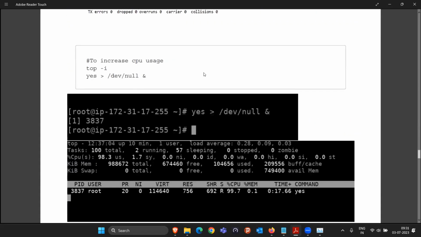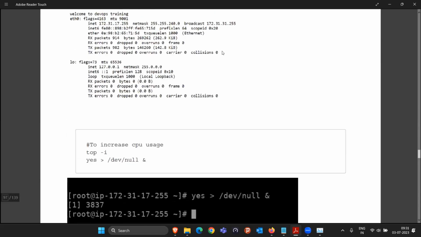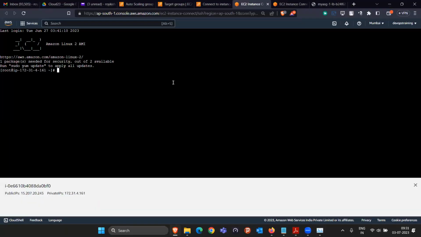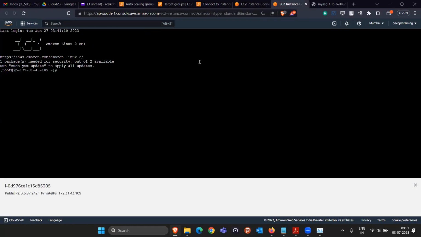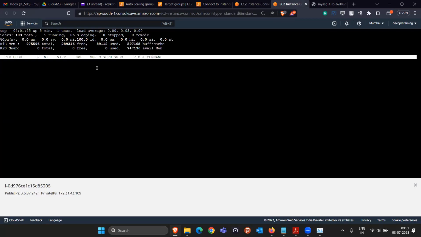Now, if you want to manually increase it, the first thing is to become the root user and then run this command. Okay. Become the root user, then run this command. So I'm coming to this machine, becoming the root user, and I'm running this command. What is my CPU utilization currently? 0%. Again, here I am running top -1. See, again I am coming, CPU utilization is 0%. Because in both the machines, CPU utilization is 0%.